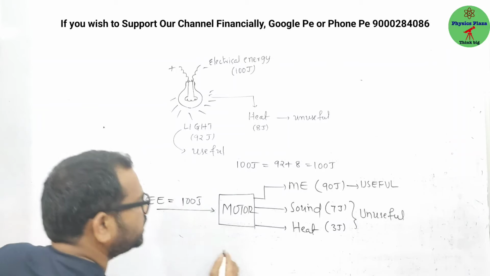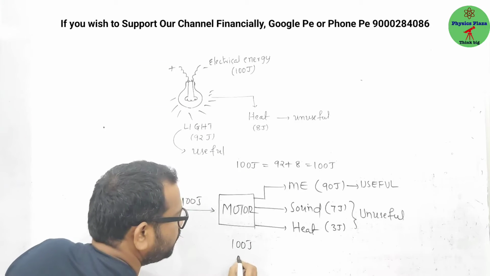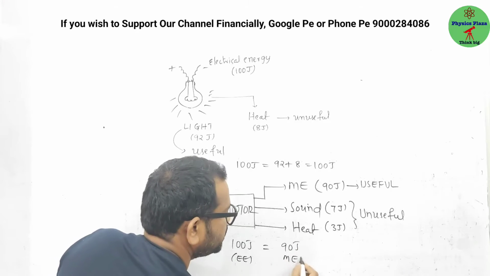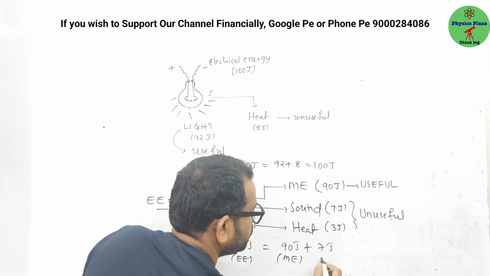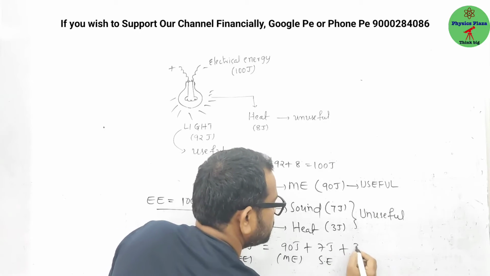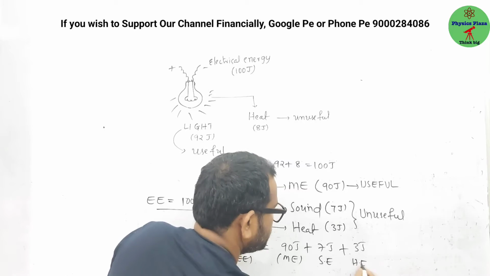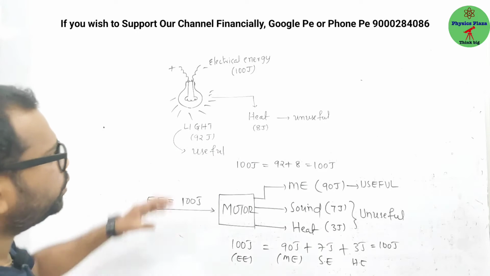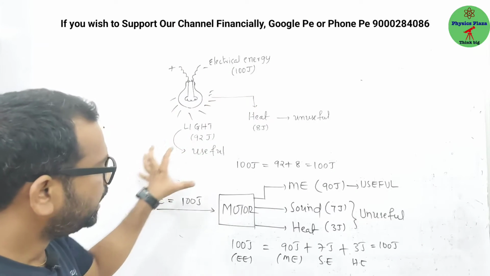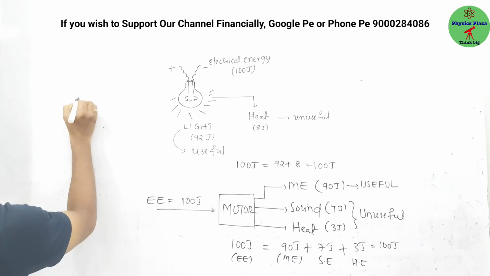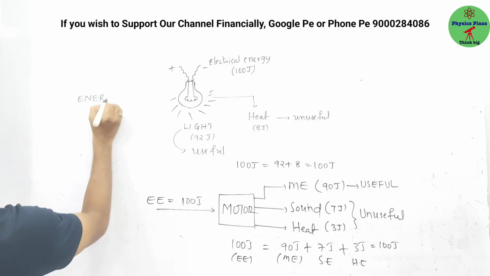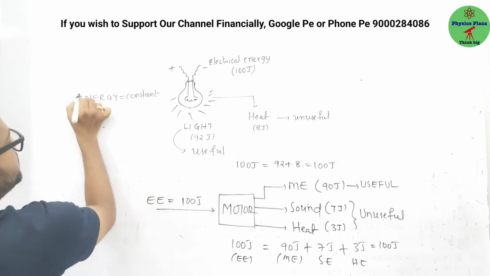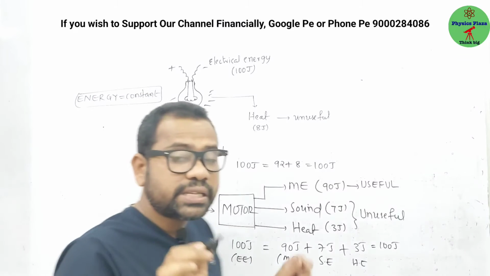Okay. Now, if you can see, 100 joules in the form of electrical energy is equal to 90 joules mechanical energy, plus 7 joules sound energy, plus 3 joules heat energy. So total is how much? 97. Again, it's 100 only. So here children, try to understand. Here only energy conversion is happening. But on the whole, energy remains constant. Energy is conserved.